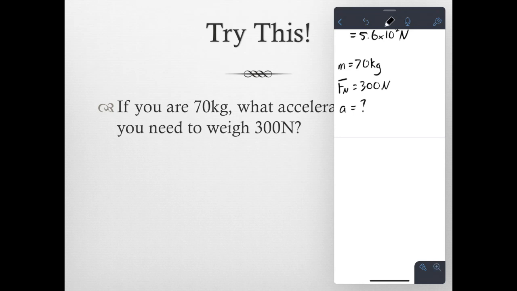So first, we will draw a free body diagram, as with all force questions. We have the force of gravity pulling us down. We also have the normal force pushing us up to ensure we do not fall through the ground. Here comes the difficult part.